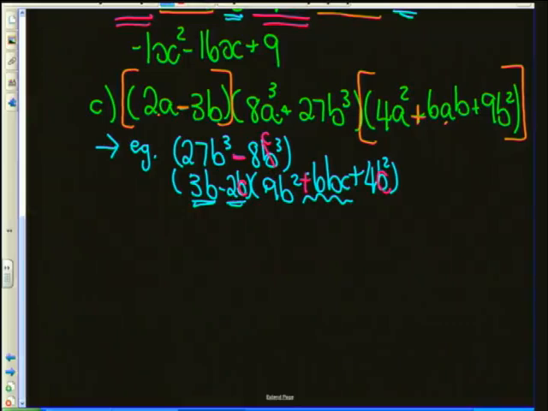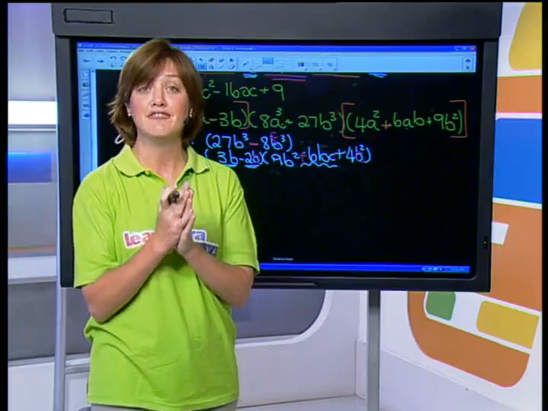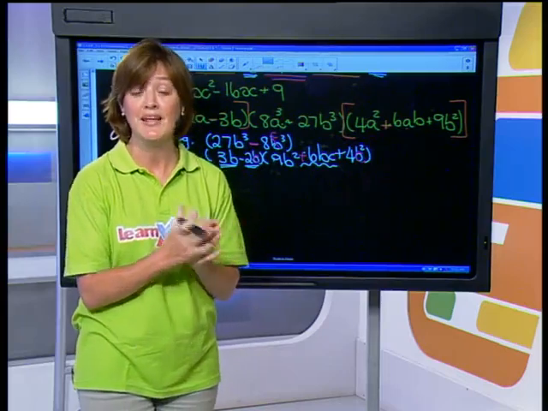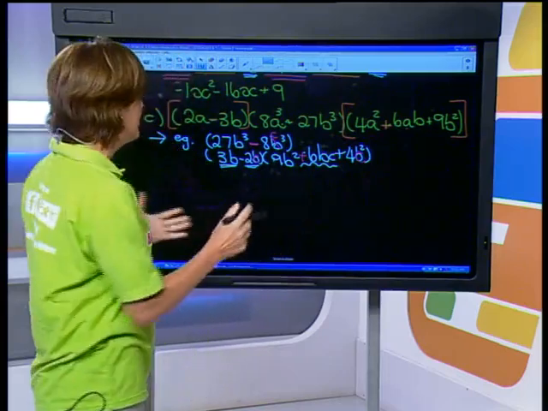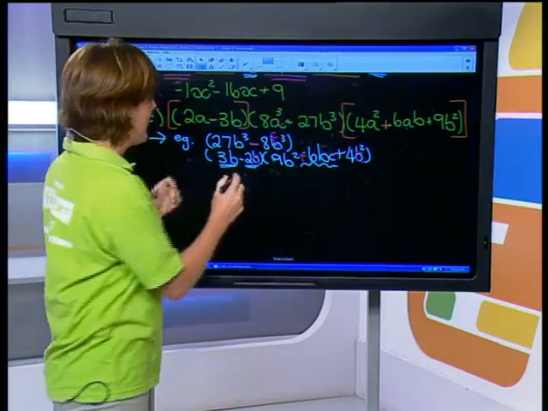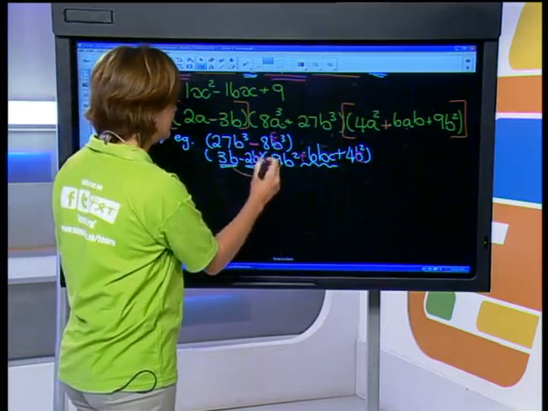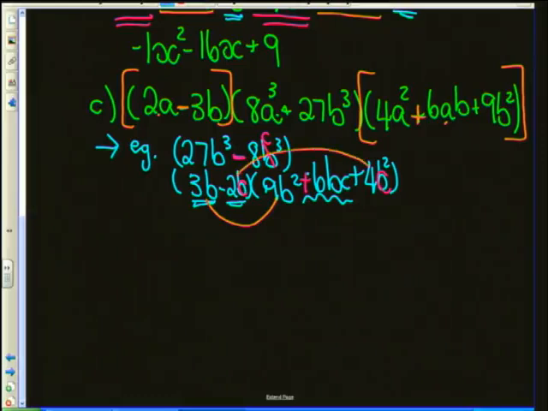So the trick here, guys, is that you're supposed to spot that the two outer brackets are, in fact, a difference of 2 cubes, okay? And the shortcut of difference of 2 cubes is, to simplify it, all you have to do is multiply the first two terms together and the last two terms together. That's all you have to do, all right?